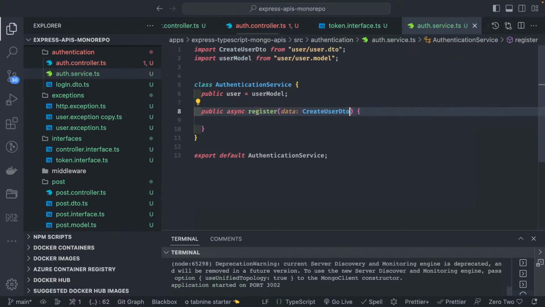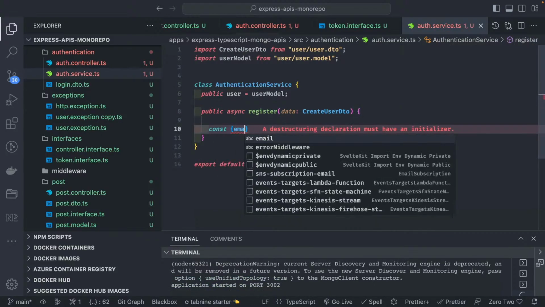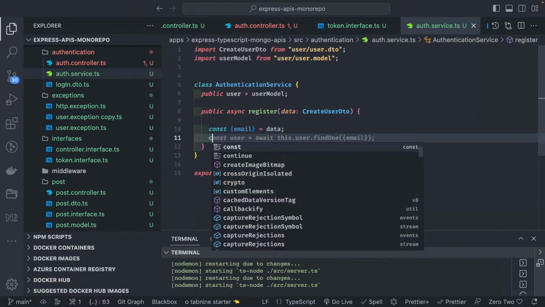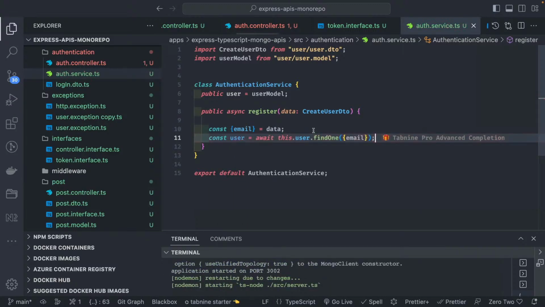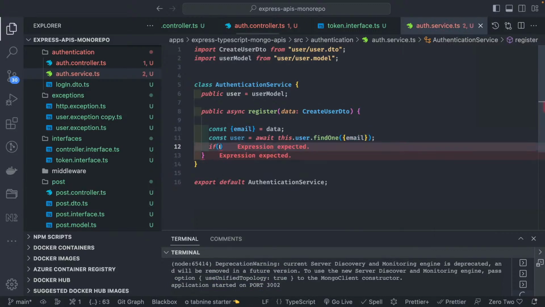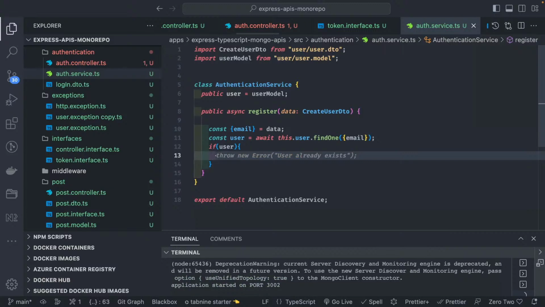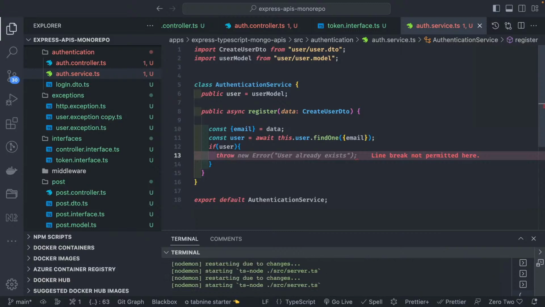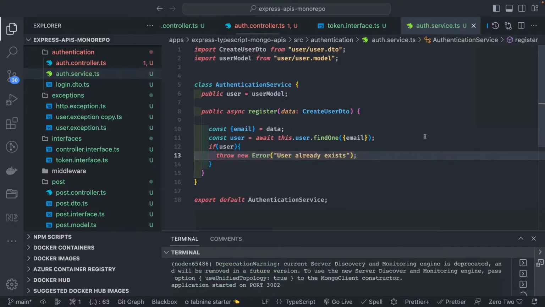Now we are adding what the authentication service contains. Here first we need to check if this email exists, right? So we should be having an email property inside this data. So what we can do is const user equal to this dot findOne email. If the user already exists, then we can throw an exception, which can be throw new user with email already exists. So we can create a custom exception, user with that email already exists exception.